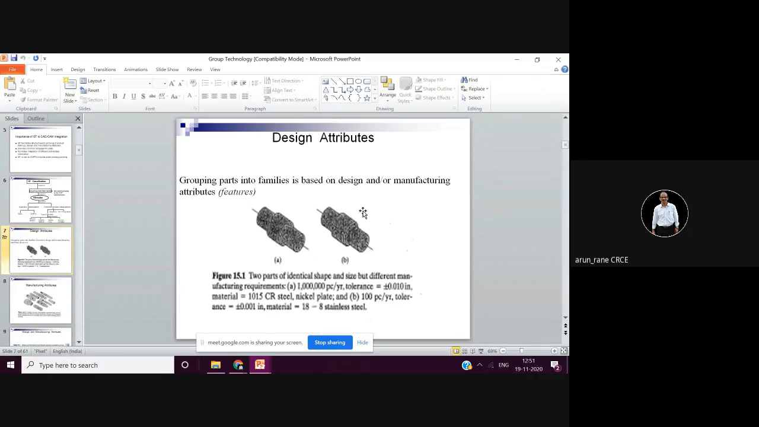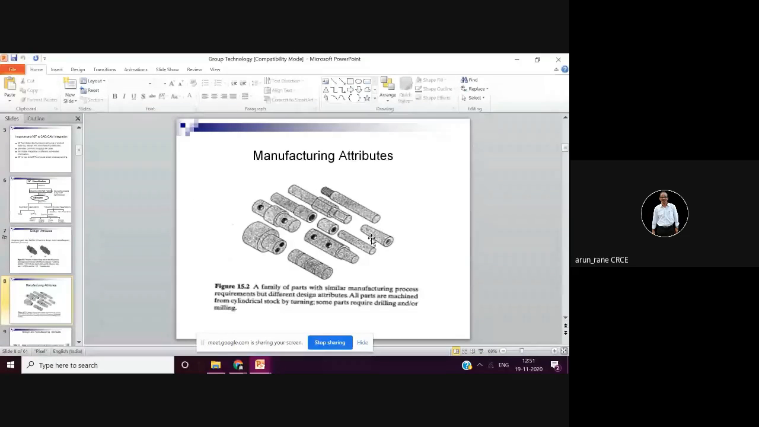Based on the tolerance also, if the tolerance is say plus minus 1 micron or plus minus 10 micron, then your manufacturing process will be different. So you can group as per the tolerance also, you can group as per the quantity also. So that is the role of the engineer. Group technology, this grouping is done by qualified and experienced engineers.